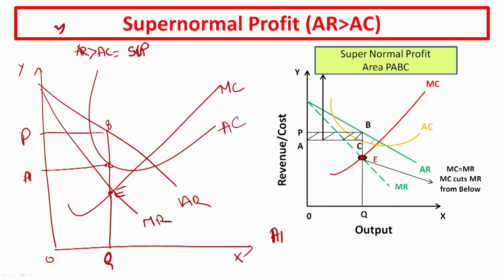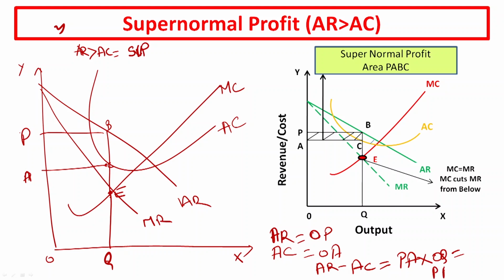So, your average revenue is equal to OP and your average cost is equal to OA. When you subtract average cost from average revenue, it gives you the per unit profit, that is equal to PA. When you multiply PA with the units of output, that is OQ, you will get the area, that is supernormal profit, which is equal to PABC.